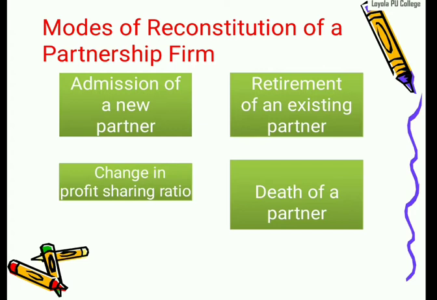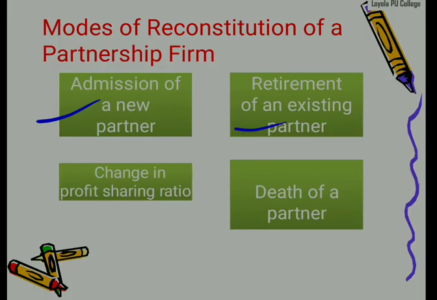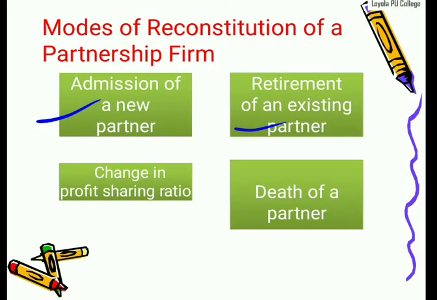Next one, some modes of reconstitution of partnership firm. What do you mean by modes? Where are we using this reconstitution? When a new partner comes in, that is admission of a partner. Then retirement or exit of a partner. Next one, death of a partner. In case any partner dies, then reconstitution will come under the partnership firm. Next one, in case of any changes in the profit sharing ratio, then it also comes under reconstitution. These are the modes of reconstitution of partnership firm.